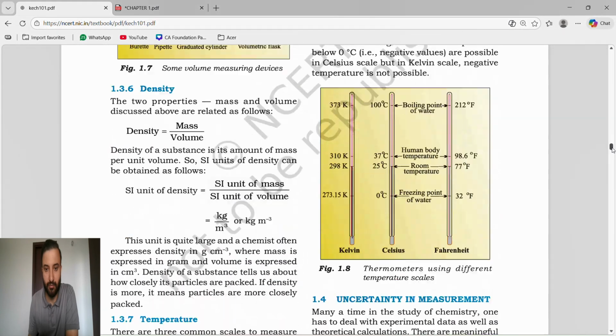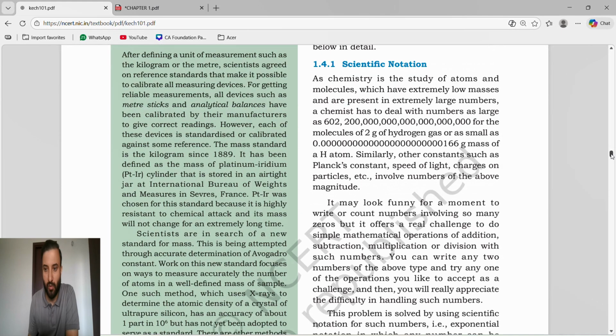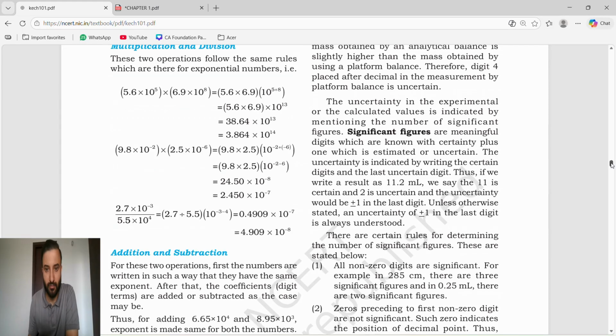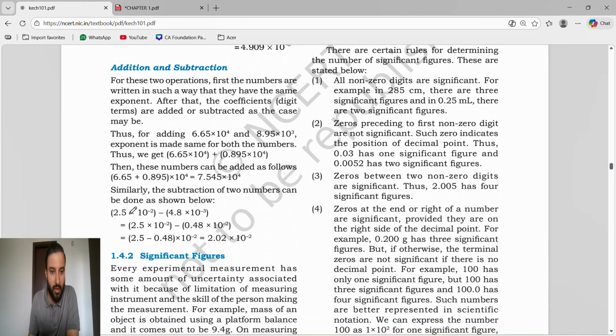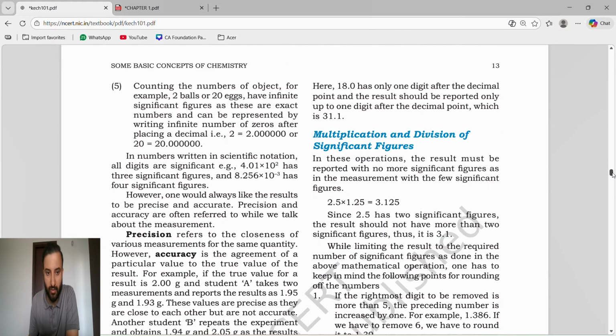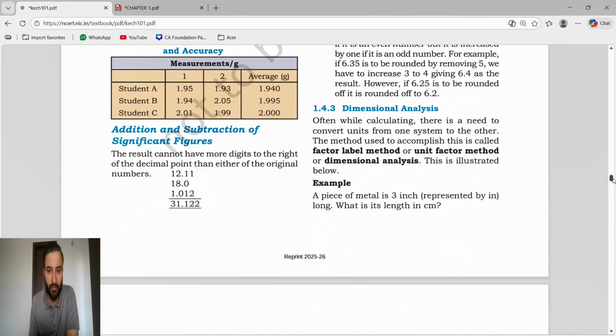See here. If you have to add or subtract numbers, suppose like this: 12.11, 18.8, 1.012. We added them.